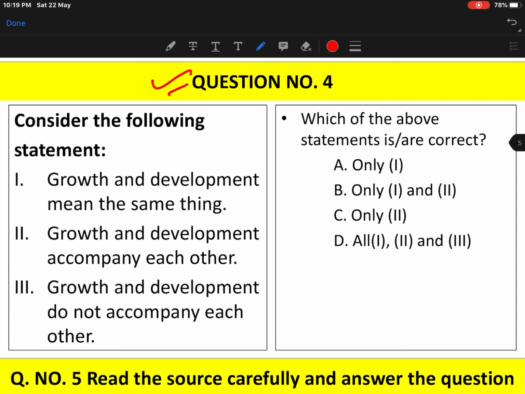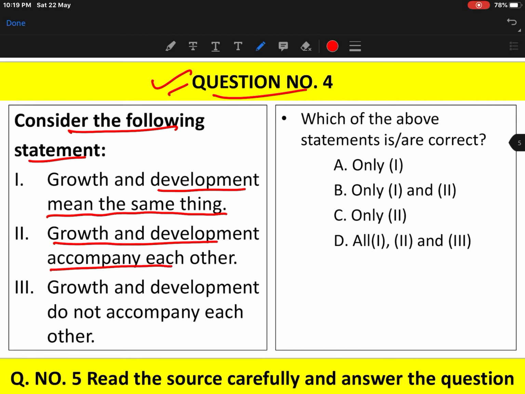Now let's see question number 4. Consider the following statements again. Growth and development mean the same thing. Growth and development accompany each other, meaning both are together. Both move together.